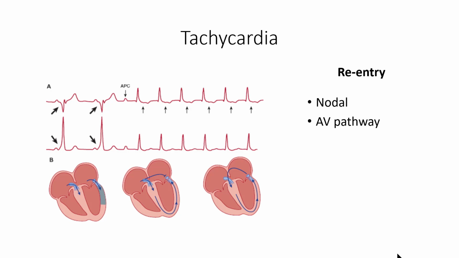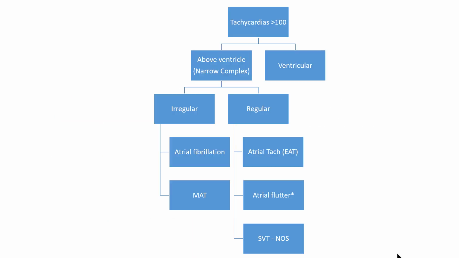The other mechanism we discussed is re-entry. This is where there is an extra pathway located either in the AV node or a direct connection between the atrium and ventricle itself.